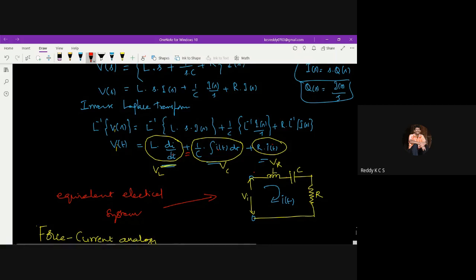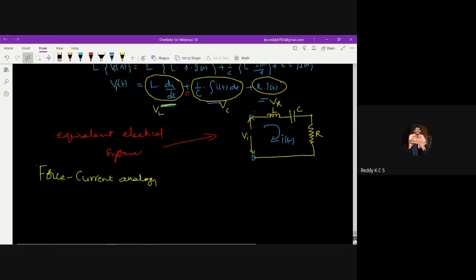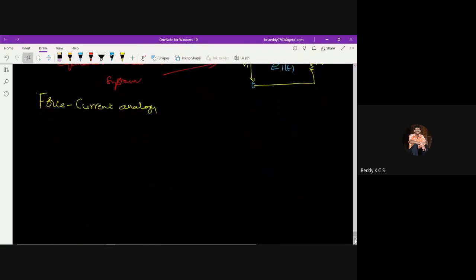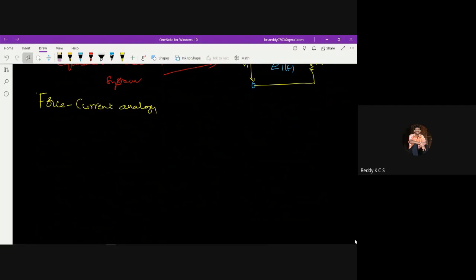Okay, next is the force current analogy. Similarly, the force equation you have written in the above force voltage equation, that is F of s. I'll write it once again here. F of s is equal to (m s square plus b s plus k) into x of s.